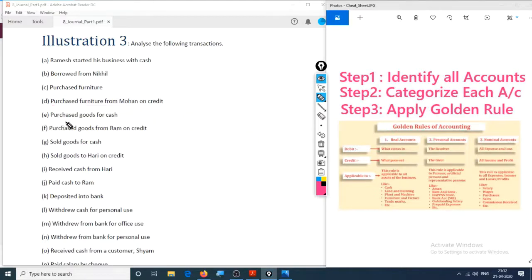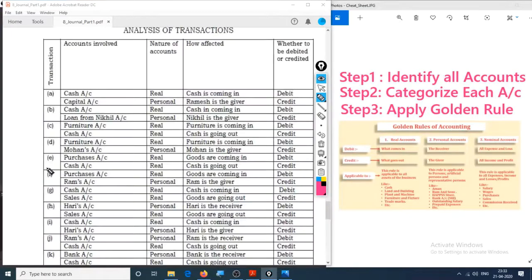Okay, purchase goods for cash. This is very basic, which will be purchase account debit to cash account, because we have paid cash and cash went out, and purchase, that is asset that came in, so it is debited and cash is credited. Okay, so we have done 5 entries. Now let's go to the solution part.